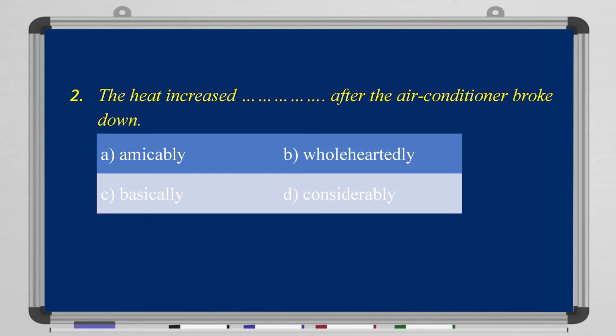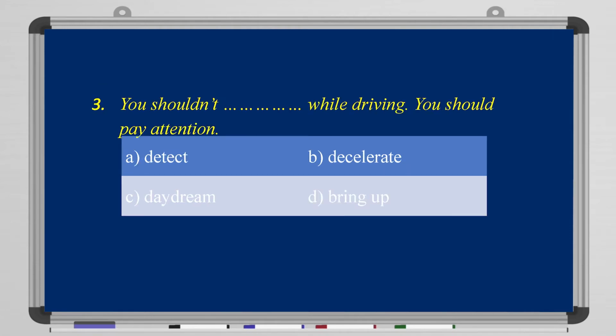So the heat increased considerably after the air conditioner broke down. We can look at exercise number 3, or the third question. You shouldn't blank while driving. You should pay attention. So what do you think? A, detect. B, decelerate. C, daydream. D, bring up. What do you think? So you shouldn't daydream while driving. You should pay attention to the road.